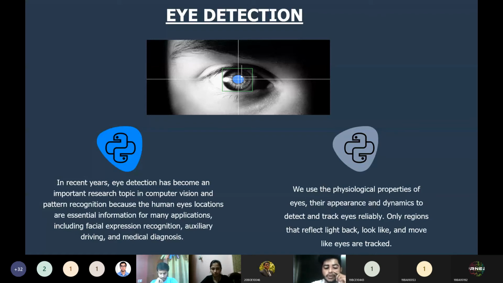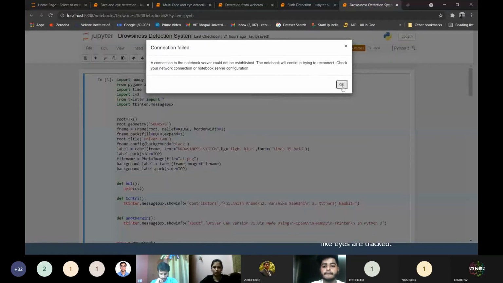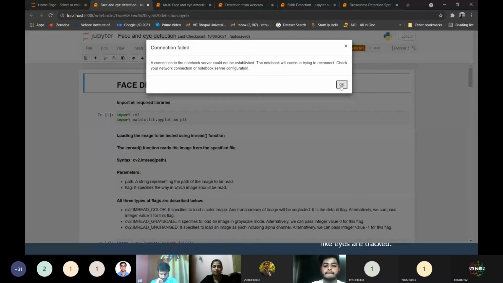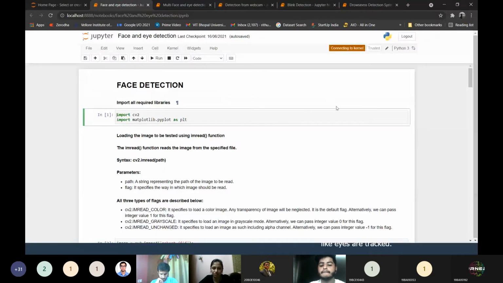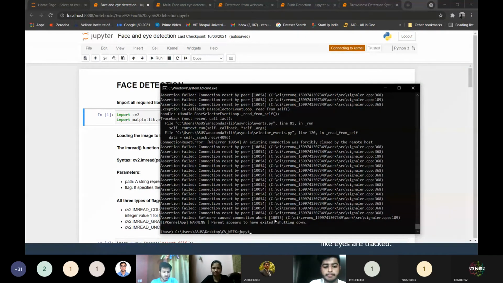Now, Vanshika, would you show the demonstration of face and eye detection? Yeah, perfect. Let's switch to Jupyter Notebook, face and eye detection. Just a second. This was the part for which you were waiting. That's going to be the most interesting, I guess.